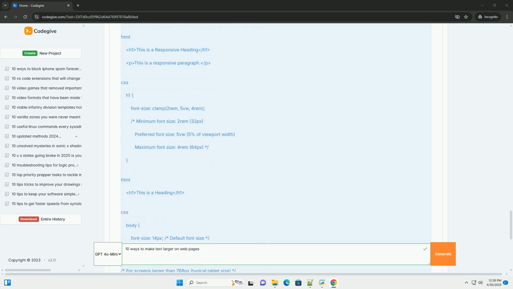Best practices recap. Start with a base font size: set a base font size, for example 16px, on the HTML or body element. Use relative units: prefer rem, em, or percentages for most font sizes to ensure scalability and accessibility. Use clamp to limit the max and min of your font sizes. Use media queries: adjust font sizes for different screen sizes using media queries.